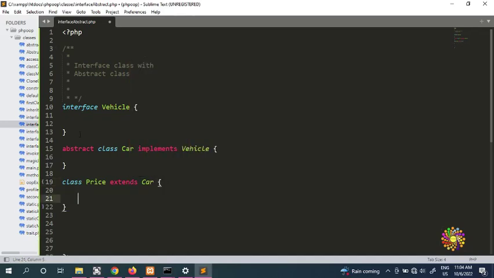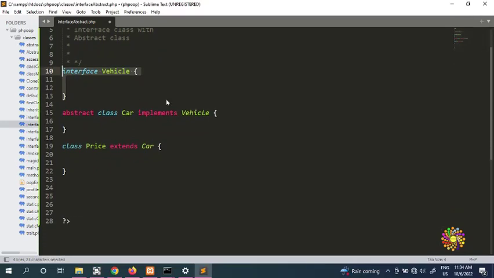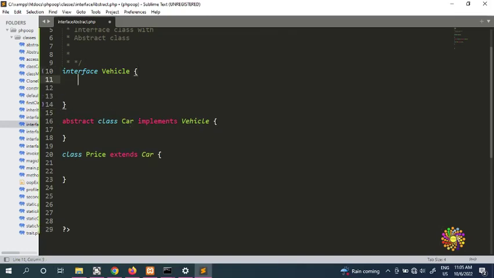Okay, this is getting a little bit complicated. Now we have an interface class vehicle, and we have an abstract class car which implements the vehicle. Now we're going to put our past knowledge of extending abstract classes to use. We have a class price which is going to extend the class. First, we're going to create two public functions.